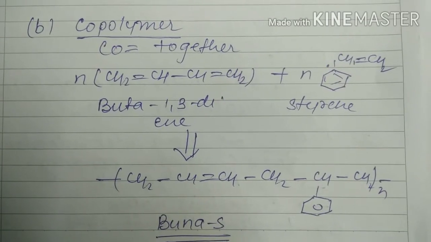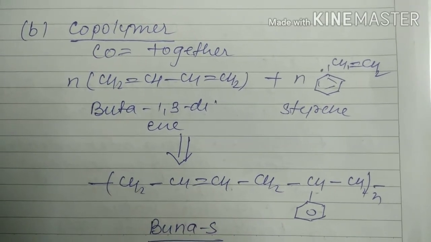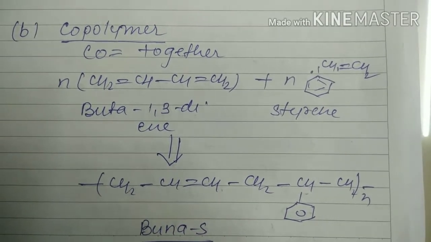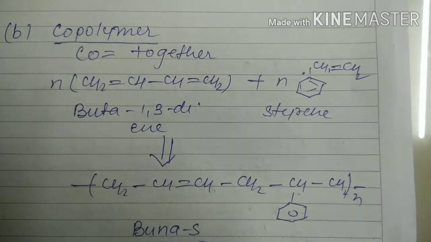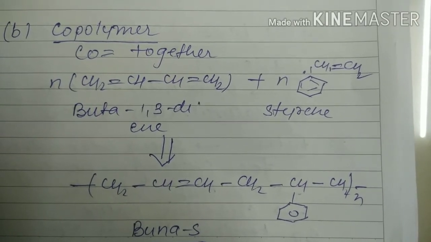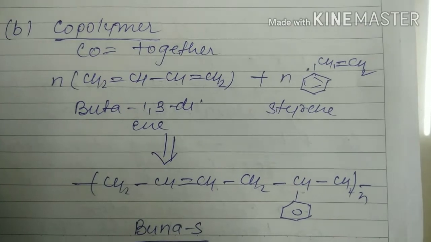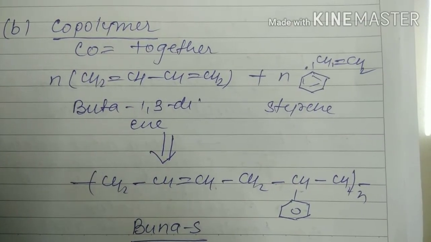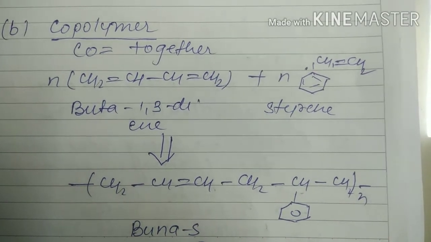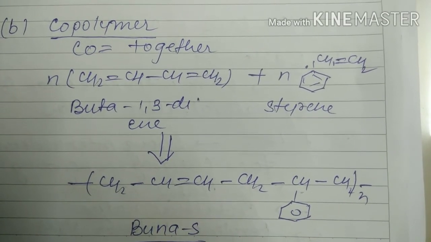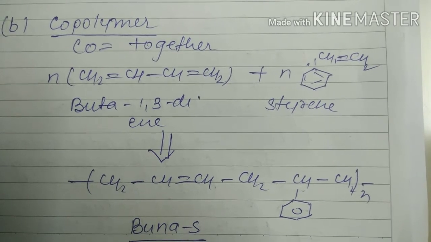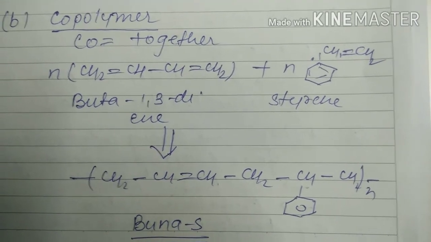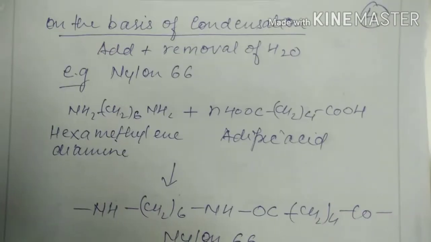After that we are coming to the next, copolymer. Co means together. It means two compounds. यानी कि यहाँ दो compound होते हैं add होकर के single बनाते हैं. So this is called copolymer. For example, here butadiene adds with styrene then forms Buna S. Buna styrene. This is a copolymer. यहाँ दो compound से मिलके बना है. So this is called Buna S.